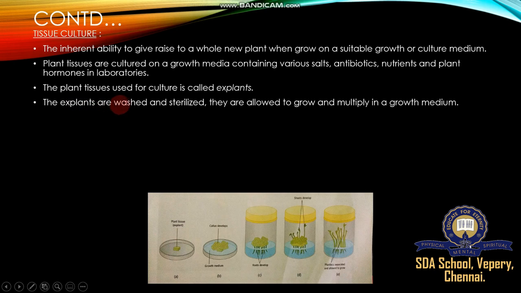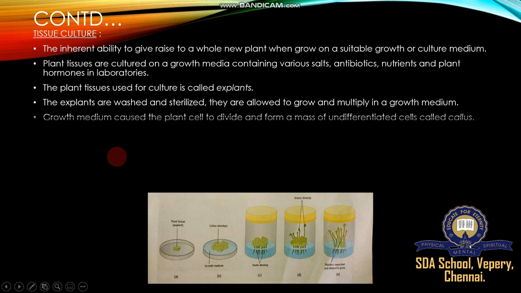The explants are washed and sterilized. Washed means washed with sterile, clean water, and sterilized means rid of microbes, removing germs with slightly warmed water or some chemical. They are allowed to grow and multiply in a growth medium. The growth medium causes the plant cells to divide and form a mass of undifferentiated cells called callus. So what is callus? An undifferentiated mass of tissue. With the help of the growth medium, the tissue multiplies.